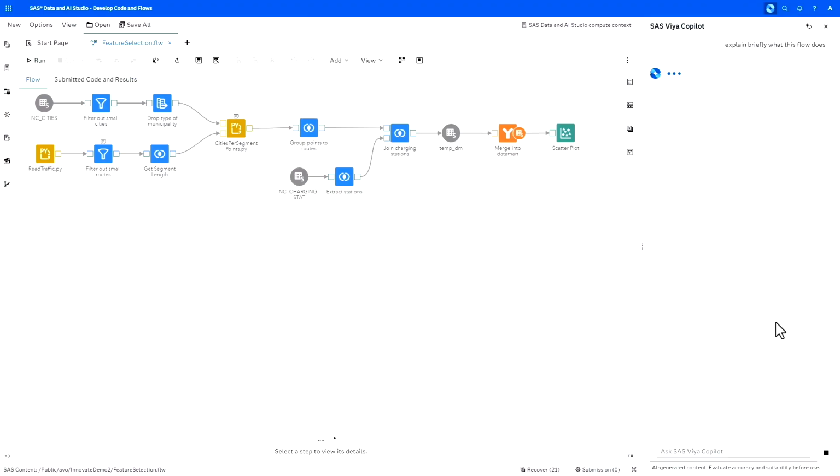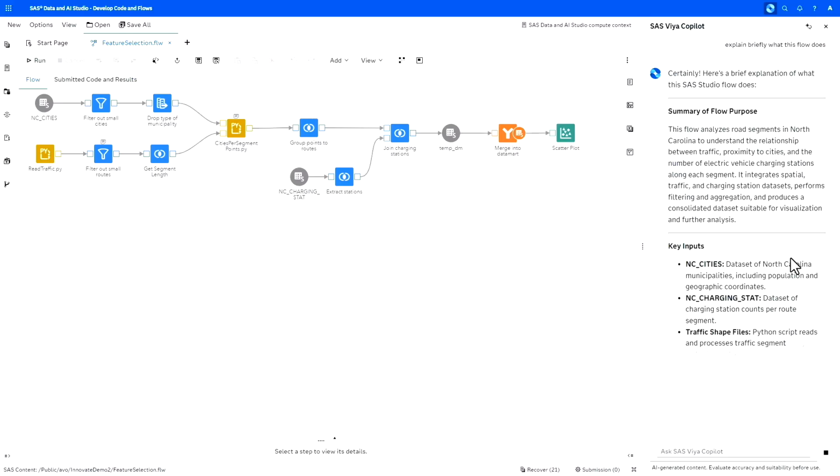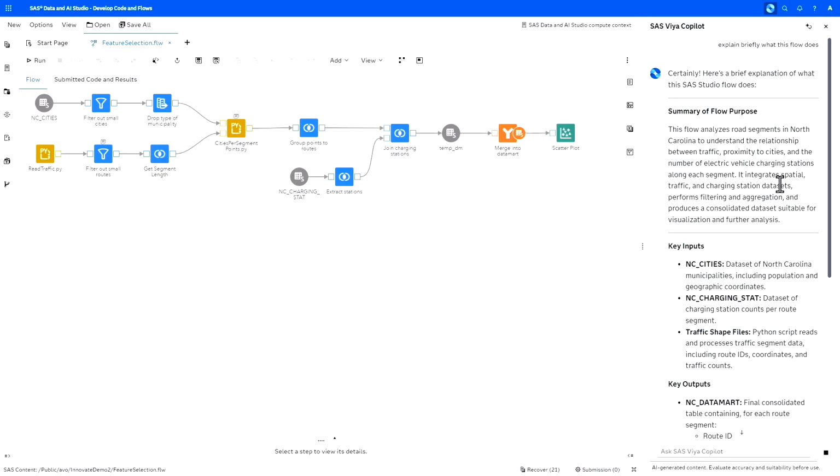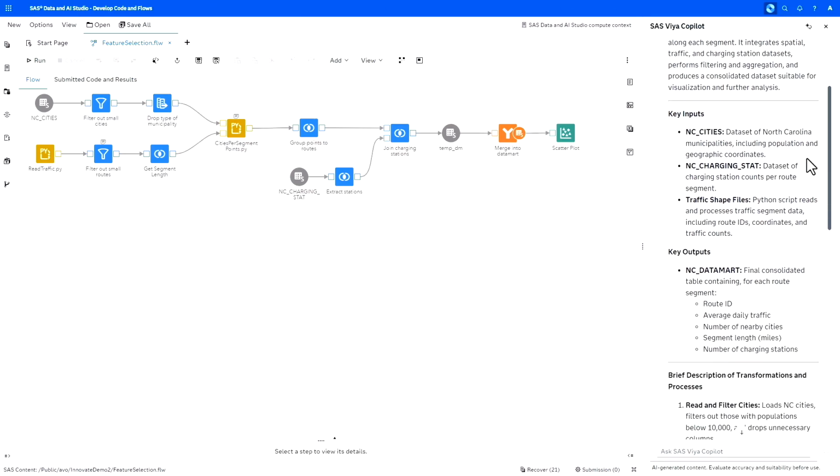This is what I'm doing here. Just a very simple prompt, so not going to keep it complex. And Copilot does the whole explanation for me, so it starts generating the response. We first can see the summary of the flow purpose, that this is used for analyzing road segments in NC to understand the relationship between traffic, proximities to the cities, and so on. So we can already get the idea of what this is actually for.